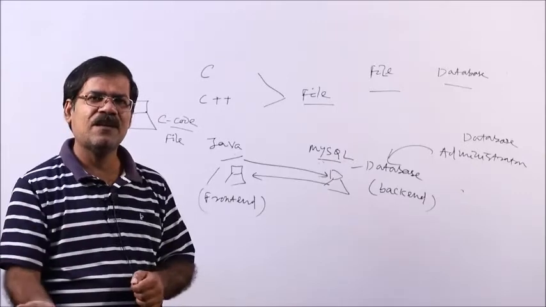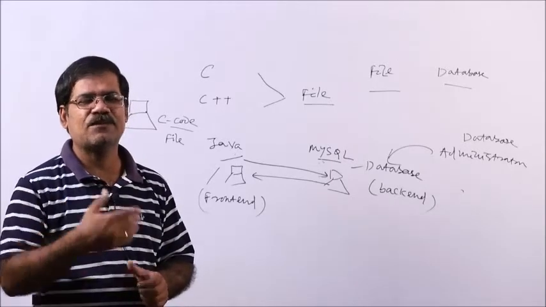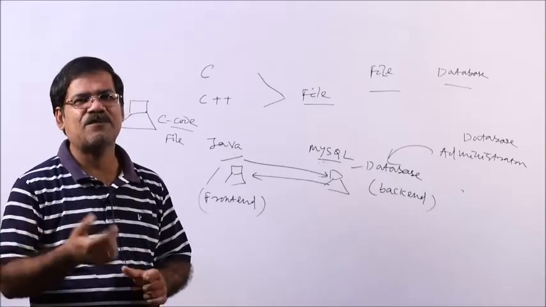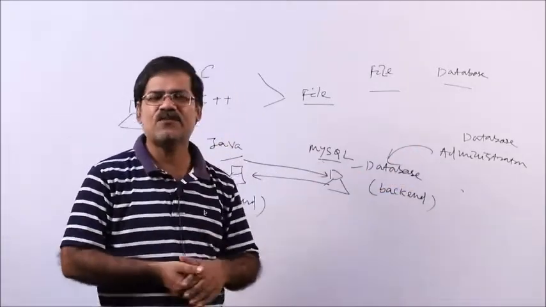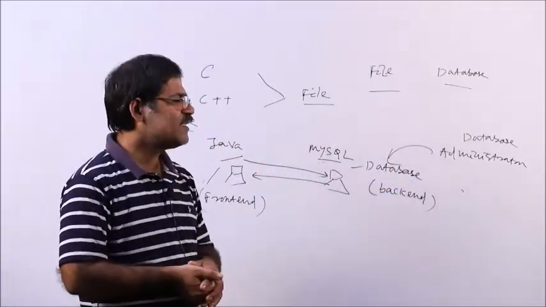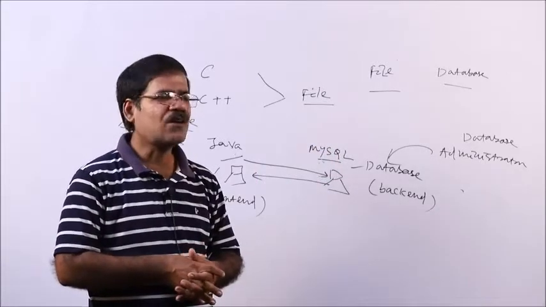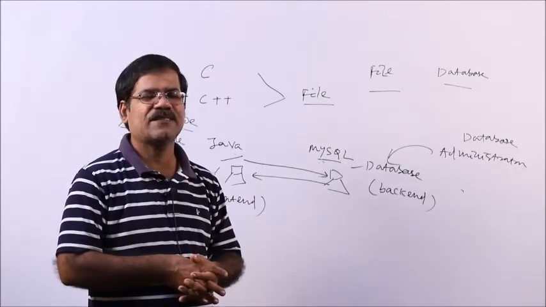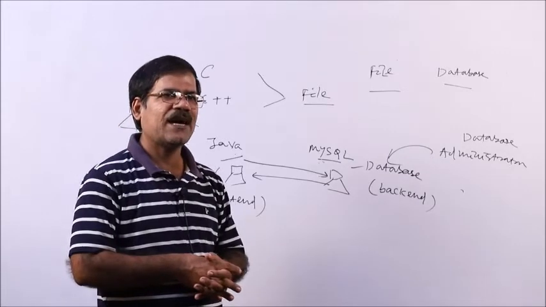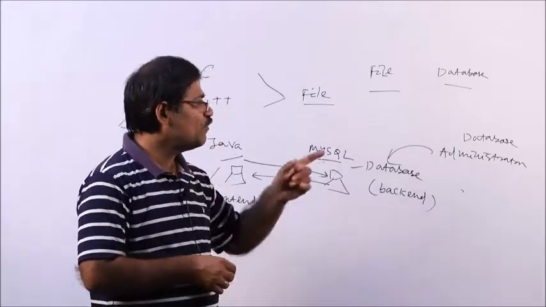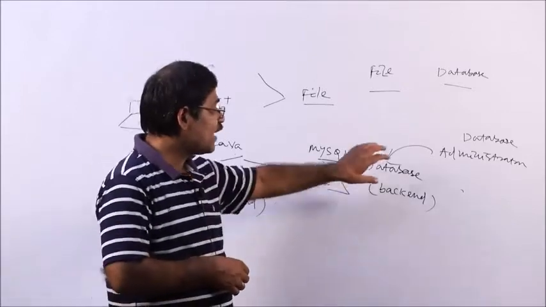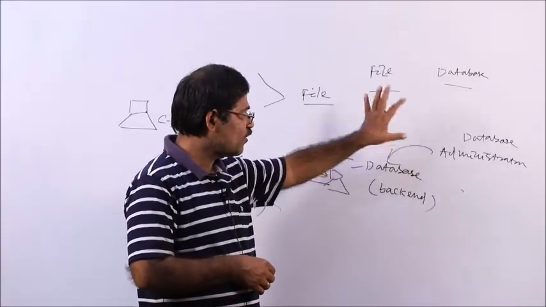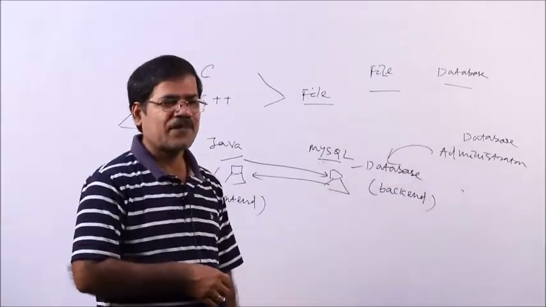Permission is granted and permission is withdrawn, that means taken back again. Not all people will update the database, only some people will be allowed, and that permission is granted by that particular authority. So, obviously, the data in a database is more secure as compared to the file based system.